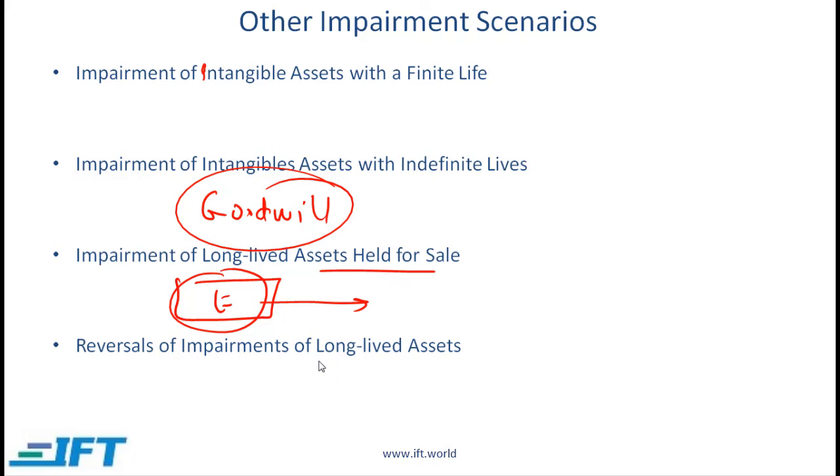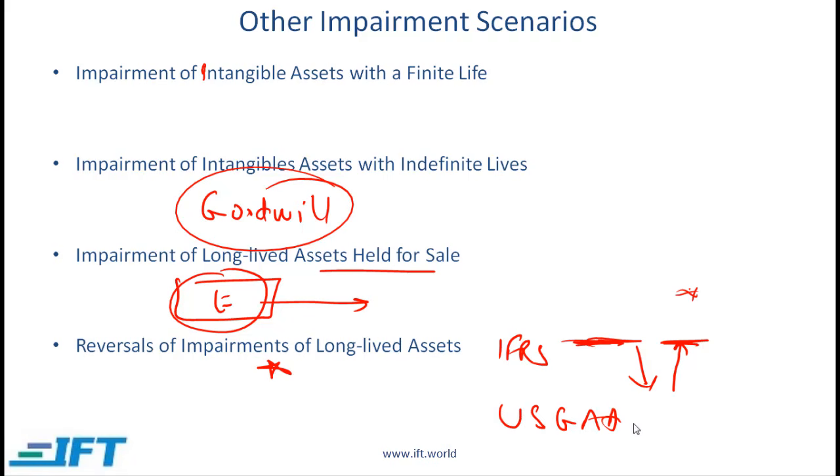Reversal of impairments. We've mentioned this before, and this is a little bit important. Under IFRS, if you impair and the value comes down, after that for some reason the value goes back up, then you can revalue back up till the original value, even though the market value or the fair value is higher. But when you come back up, you can only come up to the original amount. Under US GAAP, you can go down, so revalue downwards, but then you cannot revalue up. And this should sound familiar. We talked about something similar when we covered inventories in the previous reading.